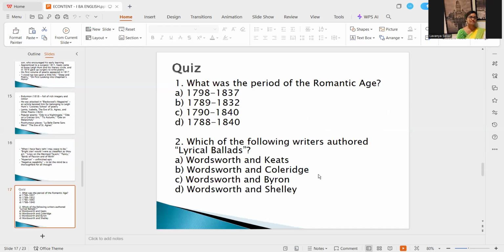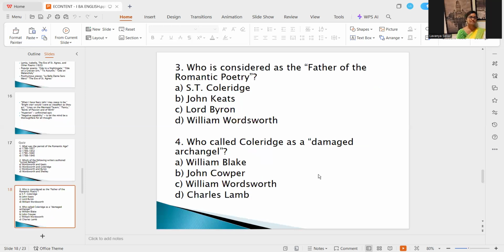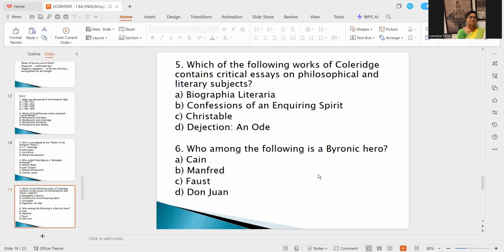I have given you certain quiz questions which I composed from the slides that we have seen. The first question was, what was the period of the Romantic Age? Second, which of the following writers authored Lyrical Ballads? I'm throwing in these questions so you can try whether you have grasped what the slides were about, or what the concept of the Romantic poets was about. The third question is, who is considered the father of Romantic poetry? The next one is, who called Coleridge the damaged archangel? The next is, which of the following works of Coleridge contains critical essays on philosophical and literary subjects?